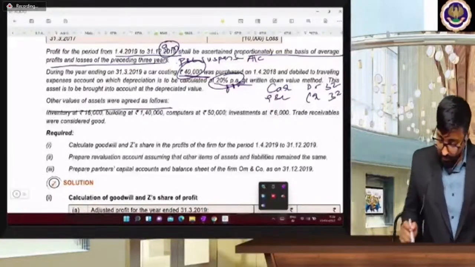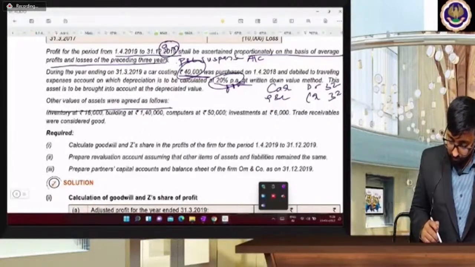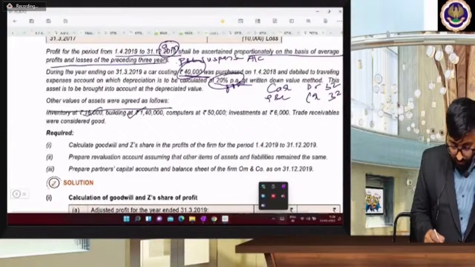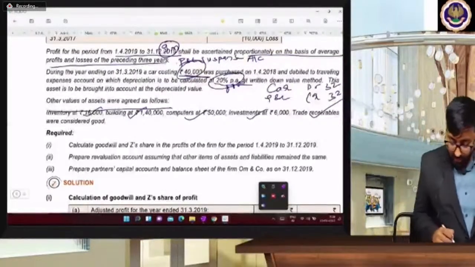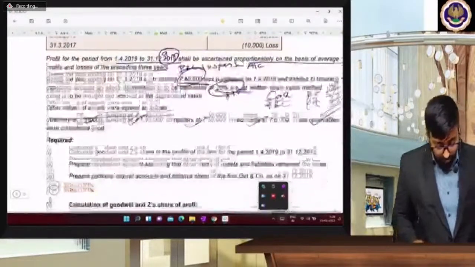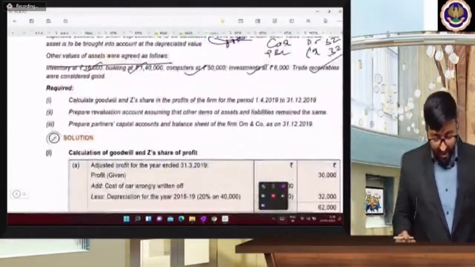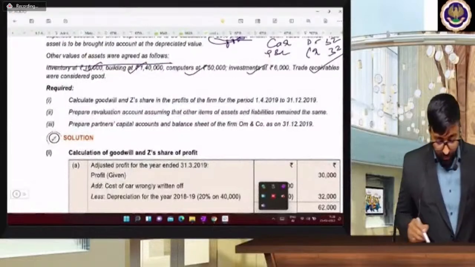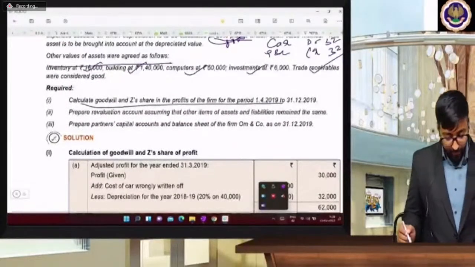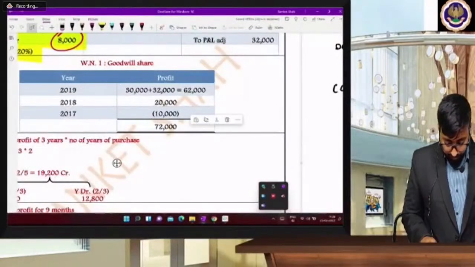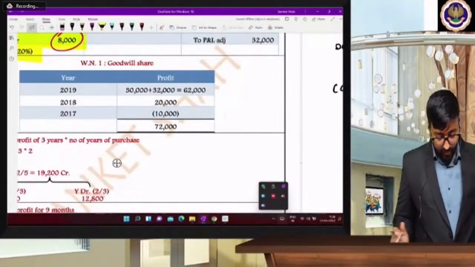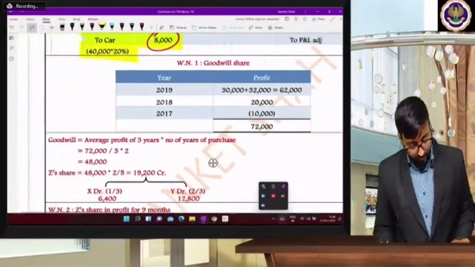Other values of assets and liabilities agreed. Okay, 16,000 building, computer, investment, trade receivables. See beta, these values are based on 31st of December 2019. So cash is a balancing figure. Calculate the goodwill and Z's share in the profit of the firm. Okay, so very simple question now. See how to calculate goodwill share.